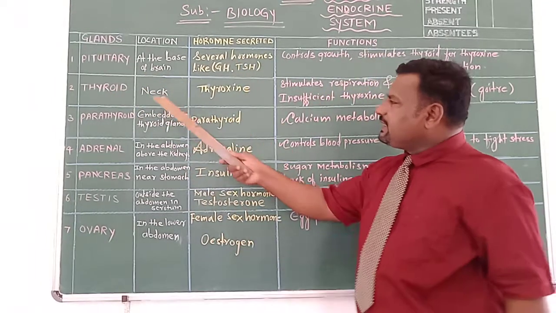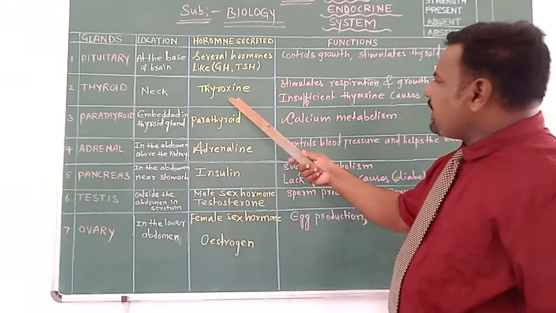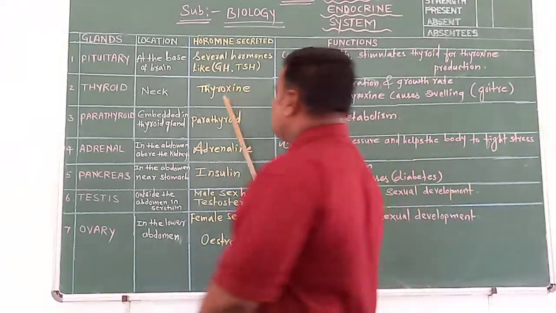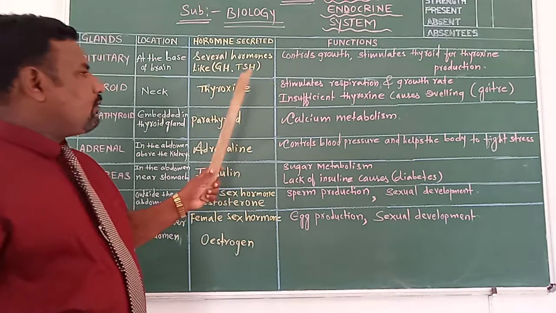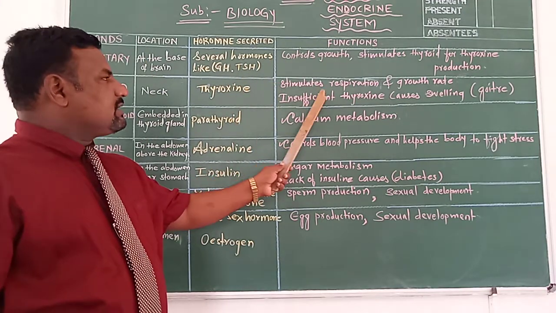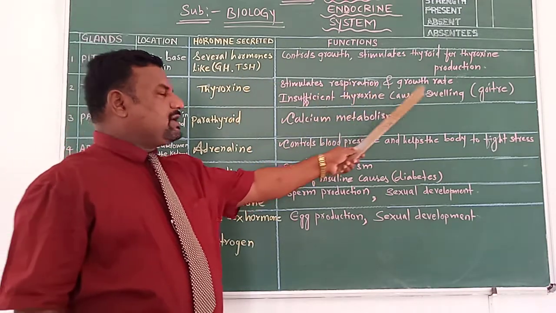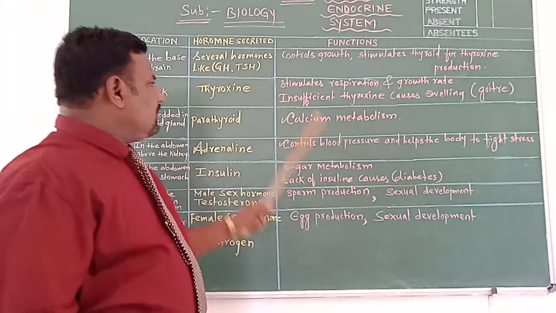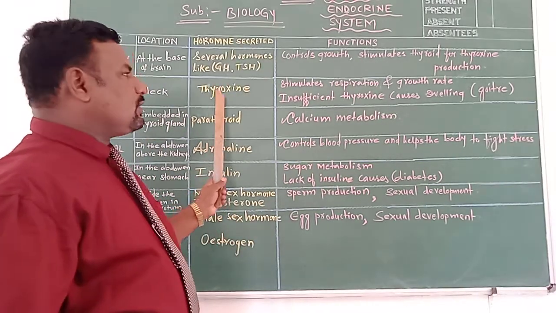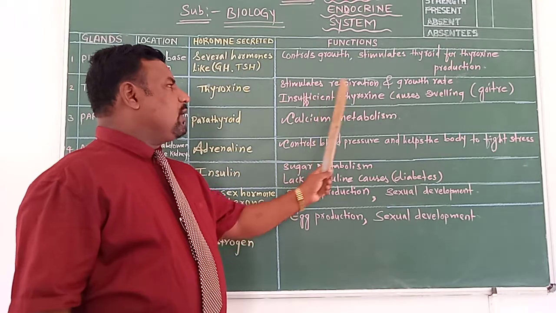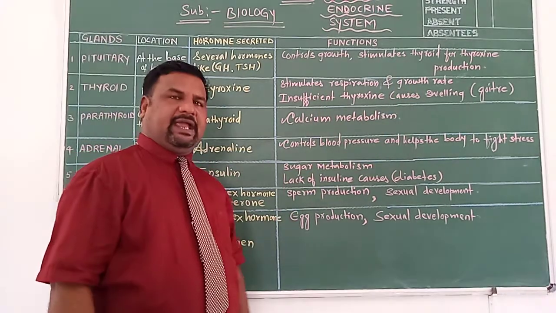What hormone does it secrete? Thyroid gland secretes thyroxine hormone. Which hormone? Thyroxine hormone. And what are the functions of this? It stimulates respiration and growth rate. What is the thyroxine hormone responsible for? It stimulates respiration and growth rate.